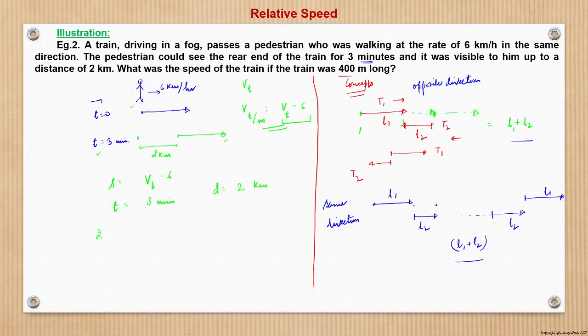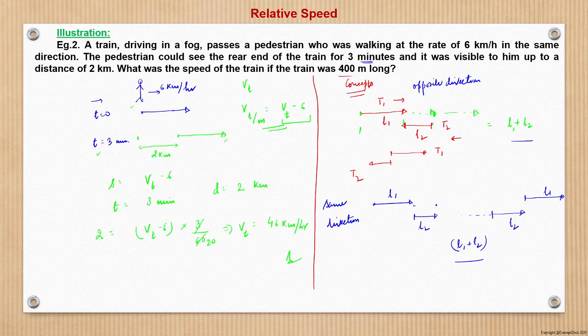So we can use the formula: distance is equal to (Vt minus 6) into time. Time is 3 minutes. Now speed is in kilometers per hour, and 6 is in kilometers per hour, so we convert 3 minutes to hours, 3 by 60. So from here we can say that Vt is 46 kilometers per hour.